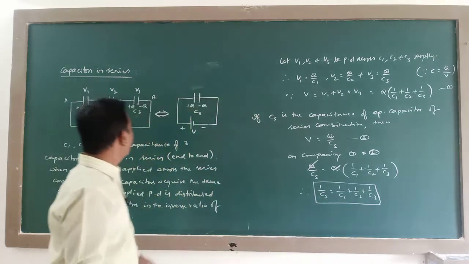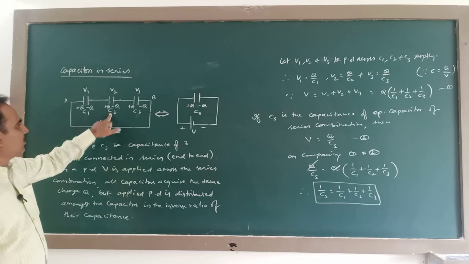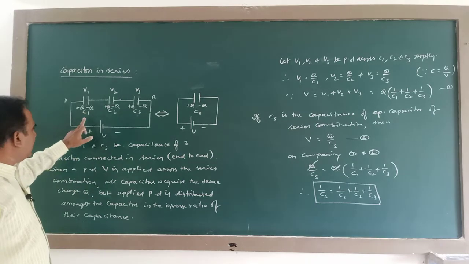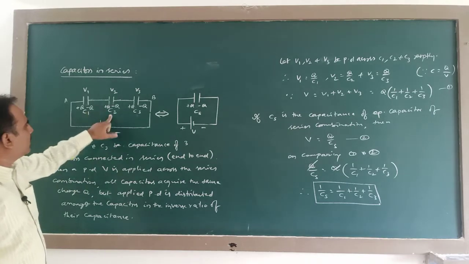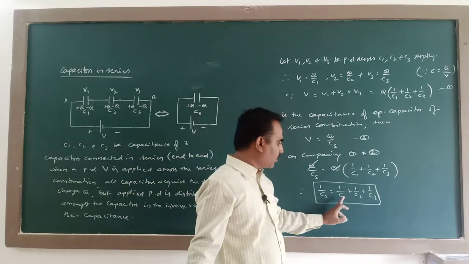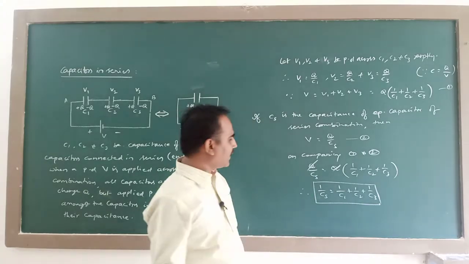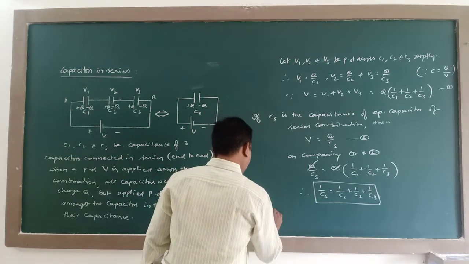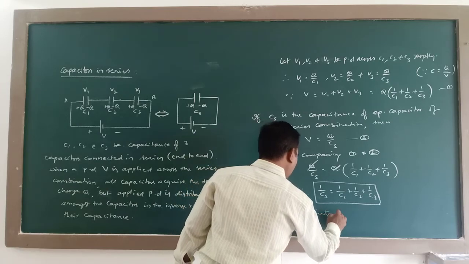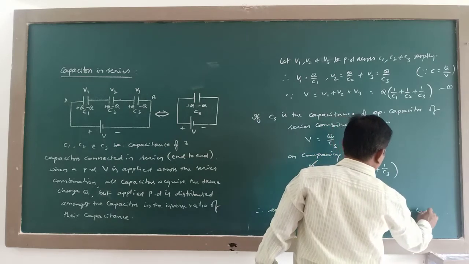Say, for example, if I take three capacitors, 1 microfarad, 10 microfarad and 100 microfarad, and calculate the effective capacitance of this combination by substituting 1, 10 and 100, it comes out to be less than 1. So like that, series combination reduces the effective capacitance. You keep this in mind.